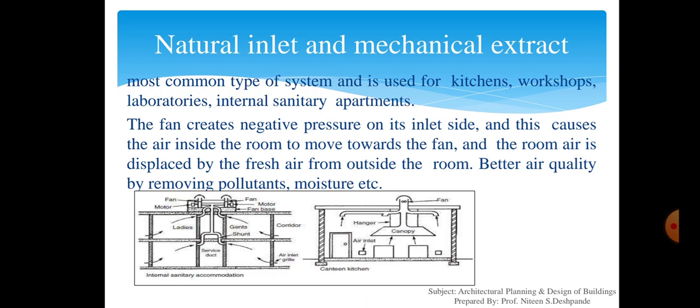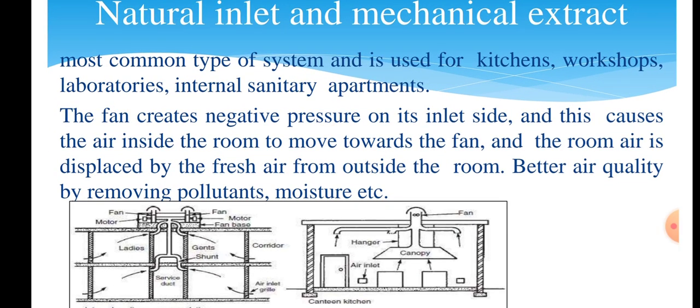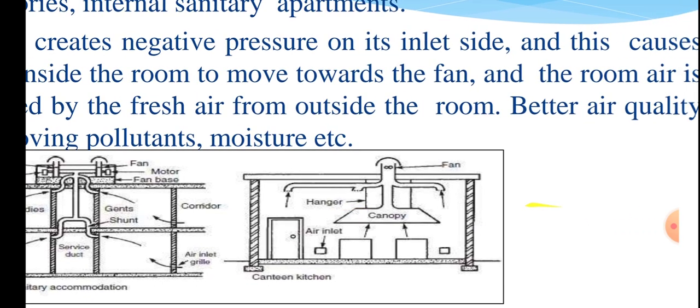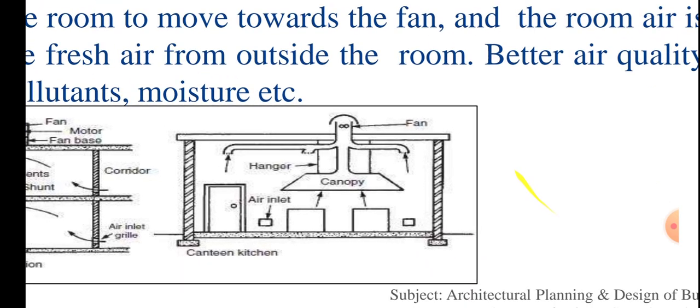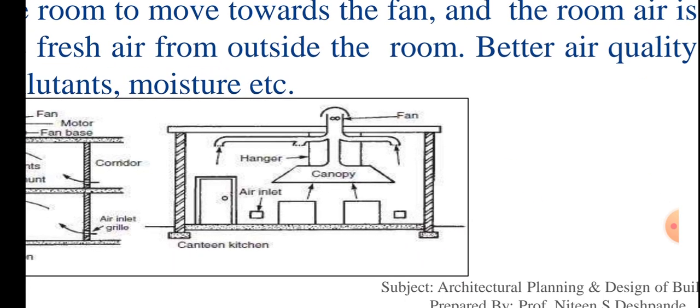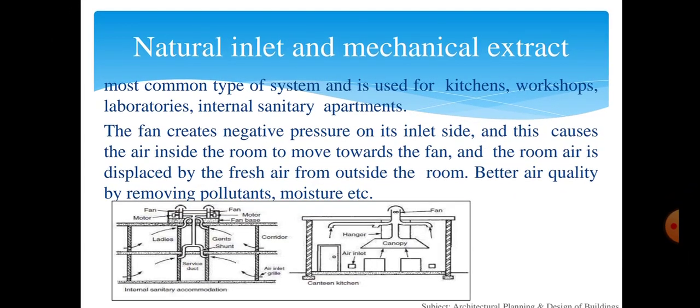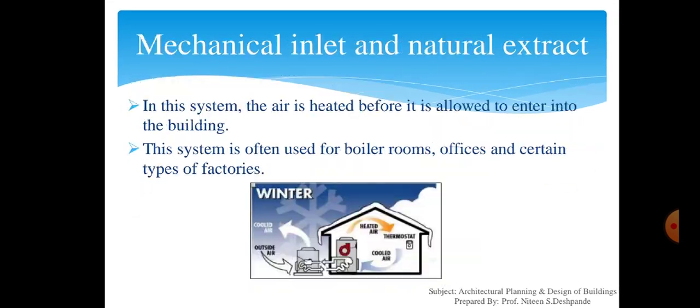Here we can see the diagram of this natural inlet and mechanical extract. This is an example of the first one. This is a canteen kitchen. We have seen in the kitchen there is a kitchen chimney. This is an example of natural inlet and mechanical extract.